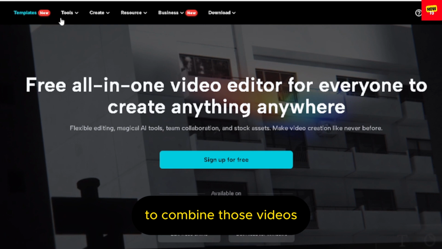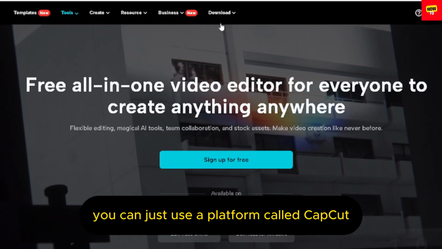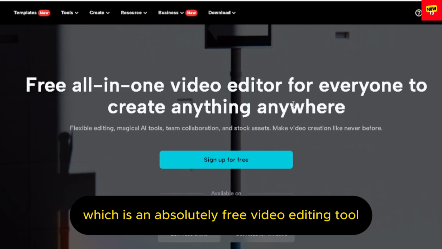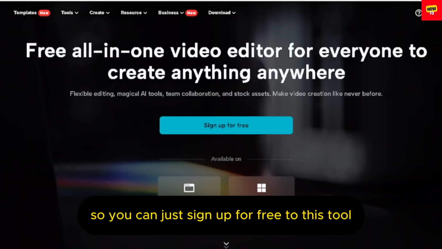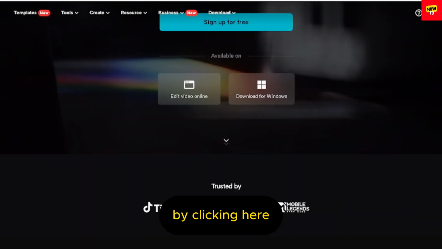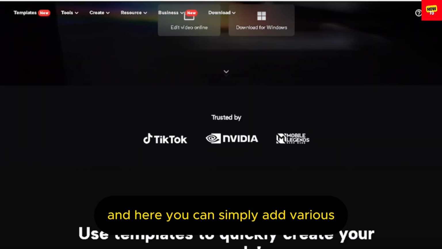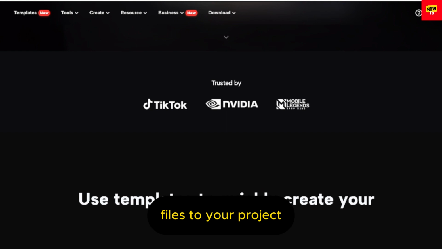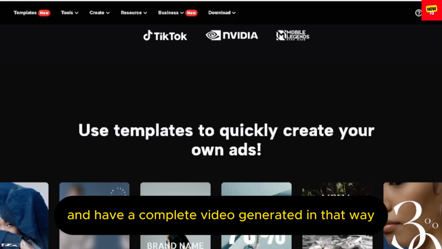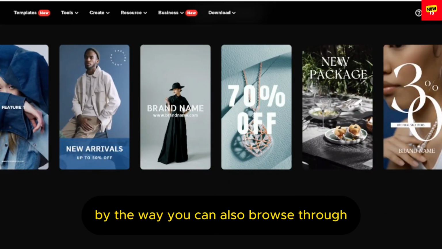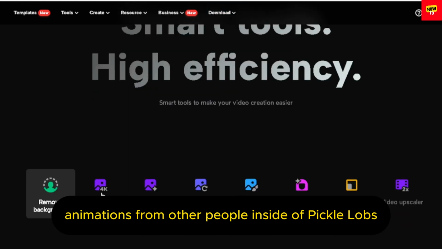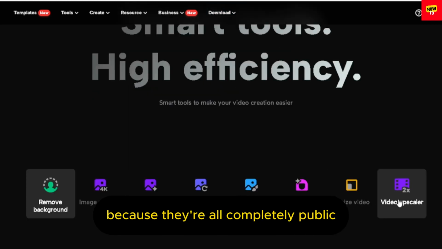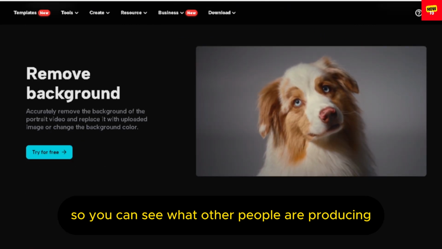To combine those videos, you can just use a platform called CapCut, which is an absolutely free video editing tool, so you can just sign up for free to this tool by clicking here. And here you can simply add various files to your project, combine them all, and have a complete video generated in that way. By the way, you can also browse through all of these various animations from other people inside of Pika Labs, because they're all completely public, so you can see what other people are producing.